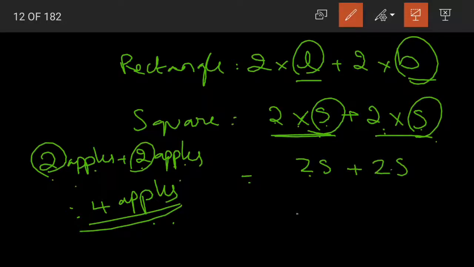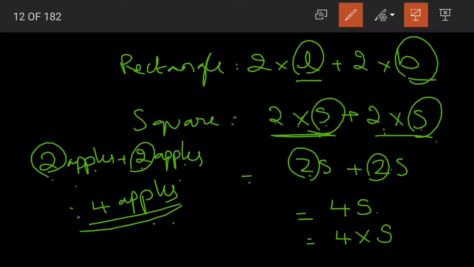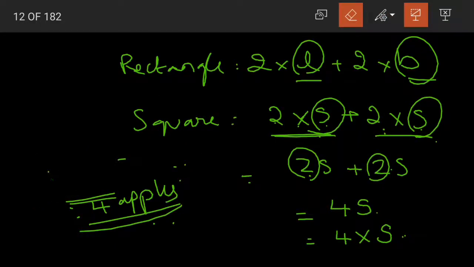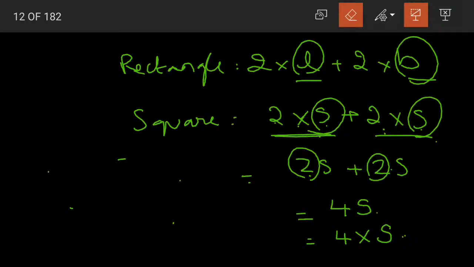So 2S plus 2S will be equal to how much? 2 plus 2, 4S. 4S is nothing but 4 into S. When I say 2 apples, that means 2 into apples. In the same way, when we write 4S, it means that 4 multiplied by S.